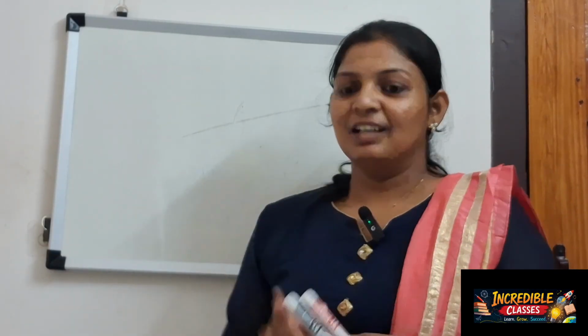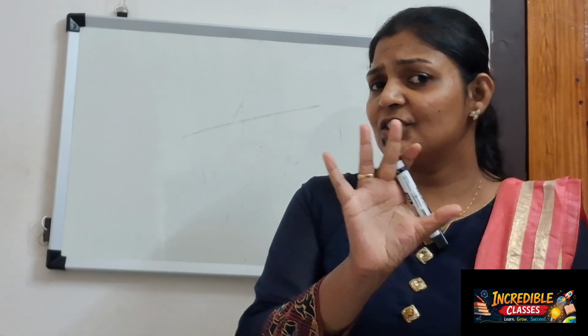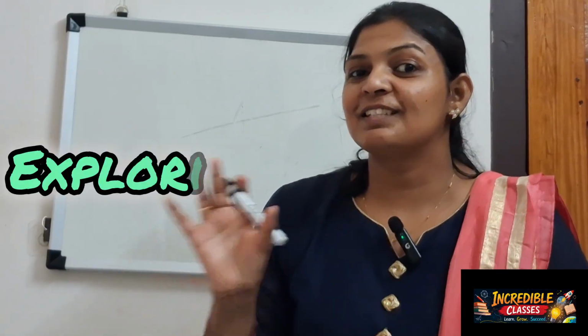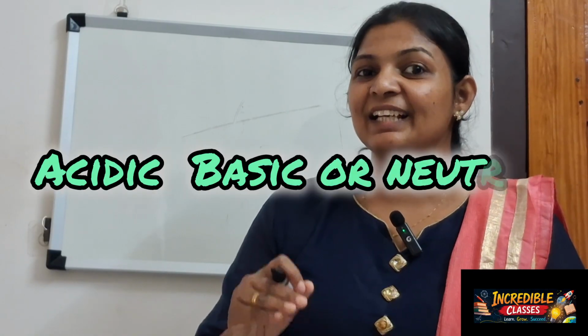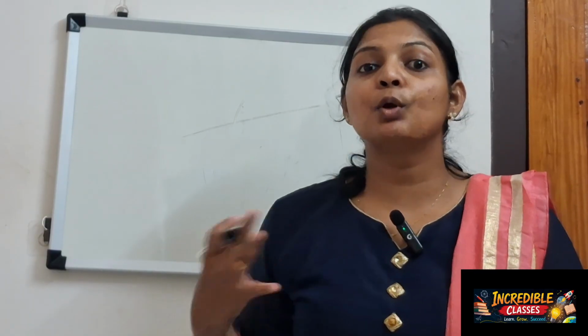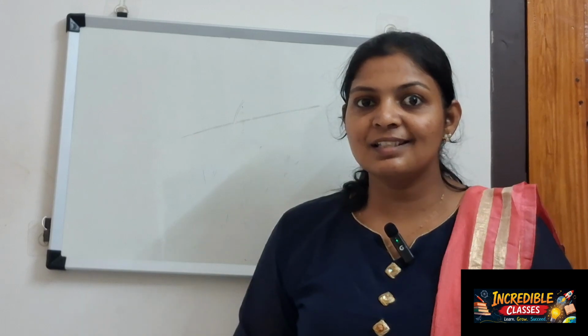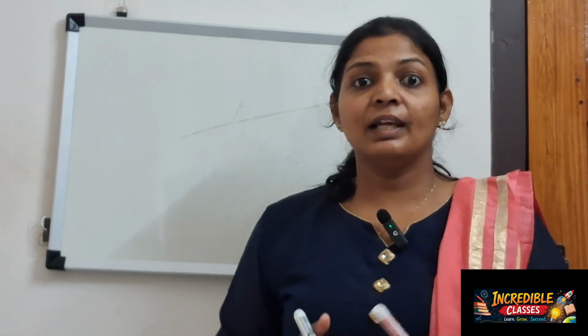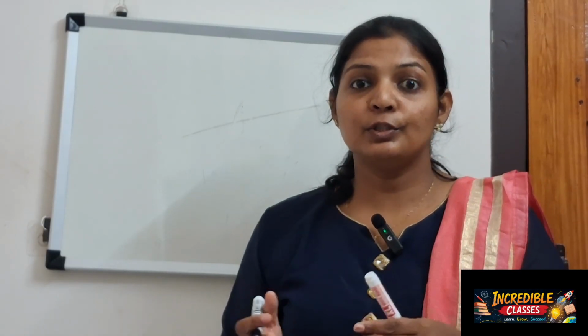So far, what do we know about this chapter? First tell me, what is the name of the chapter? It is Exploring Substances: Acidic, Basic or Neutral. Yes, we are going to explore substances. What kind of substances? There are so many substances around us, the food we eat, the things we use. All those things we can categorize into 3 categories: acidic, basic or neutral.